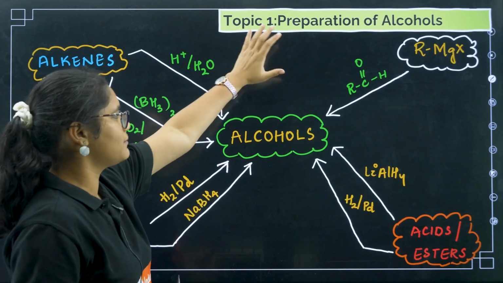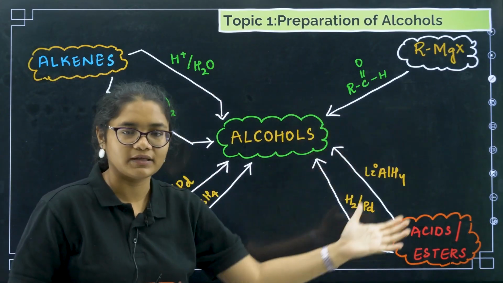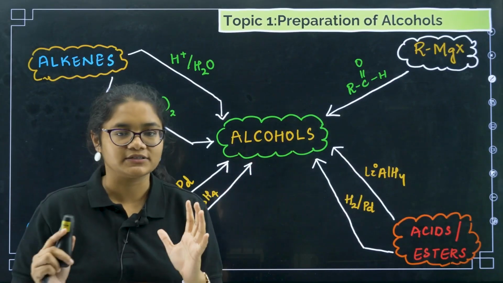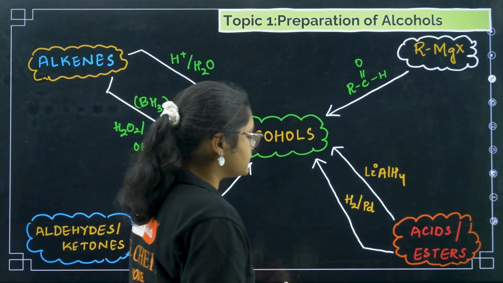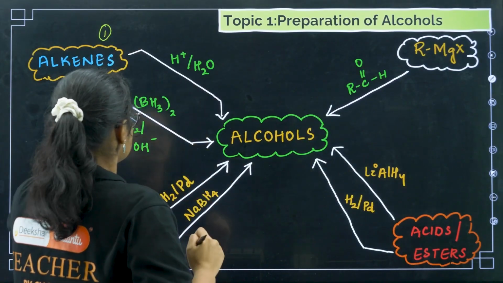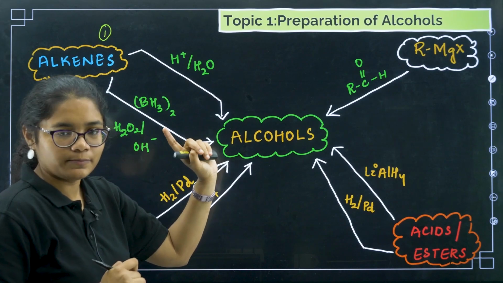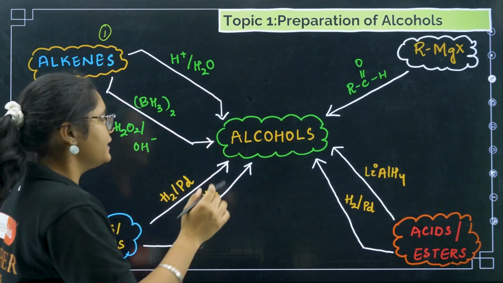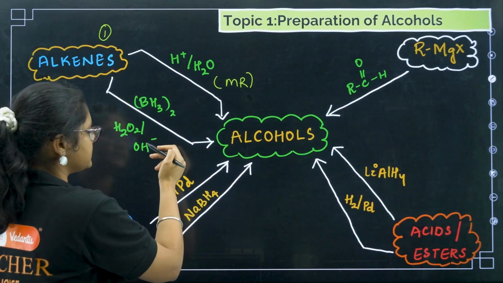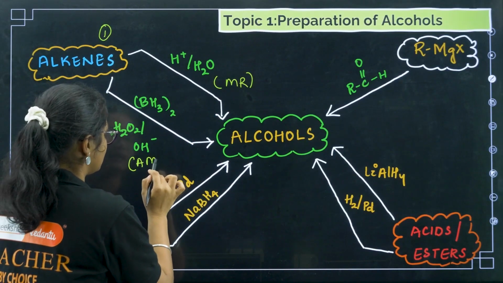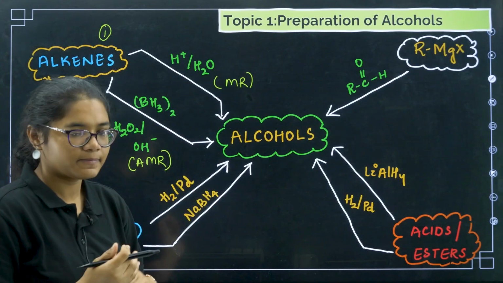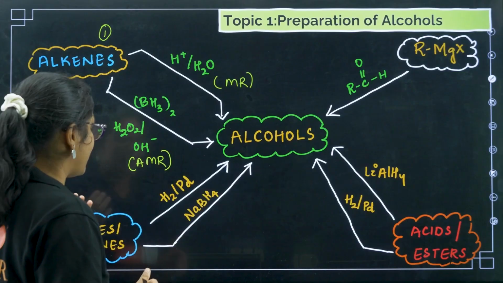Before that, I want to discuss some methods of preparation of alcohols, a quick revision, then we'll do questions based on preparation of alcohols, okay? So the first method is from alkenes. You can use H plus and H2O, so H and OH will be added, and here it follows Markovnikov's rule. And you can do hydroboration oxidation, which we just discussed, and it follows anti-Markovnikov's rule. This will give you alcohols. First, clear?